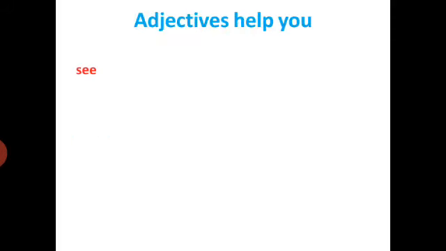Adjectives always help you to see. For example, if there is a story and so many adjectives are used in that story, then this story can help you to see all those people, things and places that are mentioned in it. How? For example, if there is a sentence, a small boy is standing under the shade of a green tree. So you can imagine that the boy would be very small and the green color of the tree depicts that it would be a spring season. So there would be so many flowers or fruits on that tree. So you can imagine so many things when you read about adjectives.